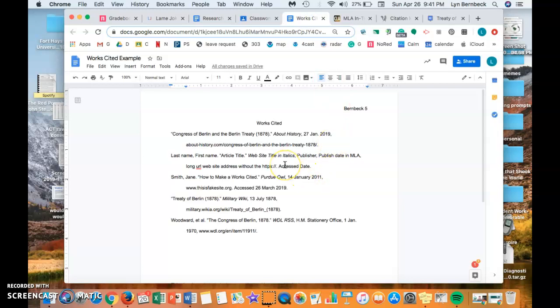Now, you can only use something in your works cited if you used it in your paper. So somewhere in my paper, there needs to be a parentheses that has Woodward in it. Somewhere in my paper, there needs to be a parentheses with Treaty of Berlin. There needs to be a Smith, this generic last name, and there needs to be a Congress of Berlin, and maybe it goes on. So those need to be in my paper if I'm going to put them in my works cited.